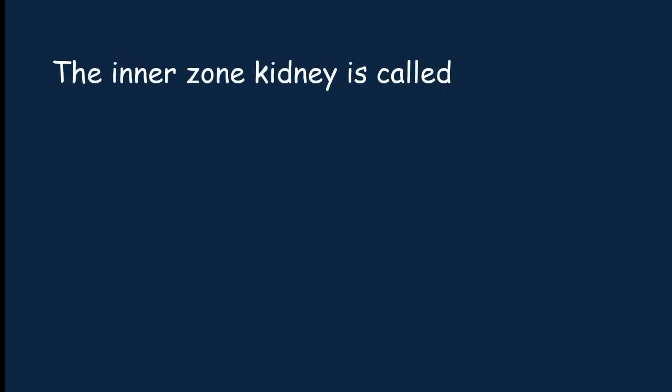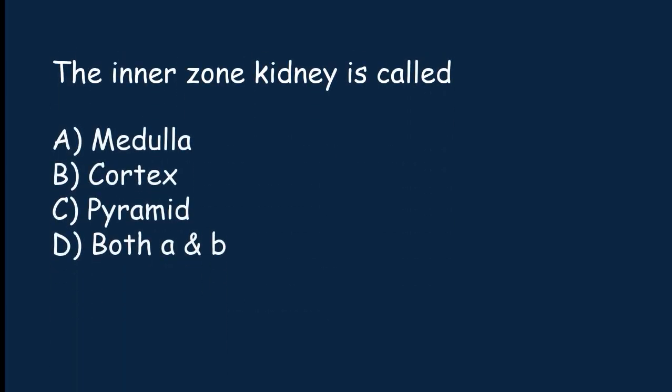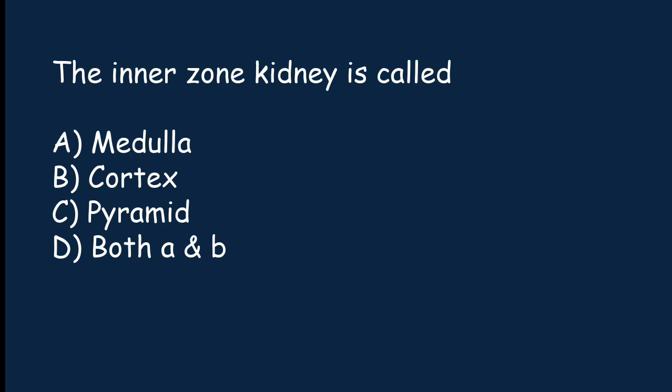The inner zone of kidney is called medulla, cortex, pyramid, both A and B. The correct answer is option A. The inner zone of kidney is called medulla.